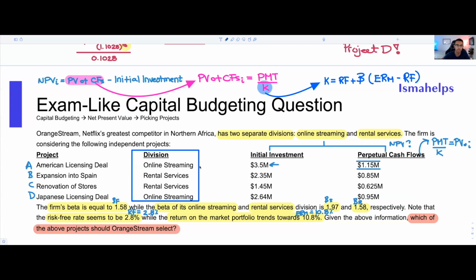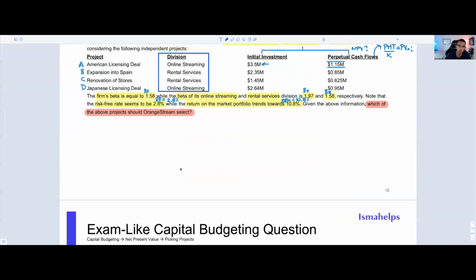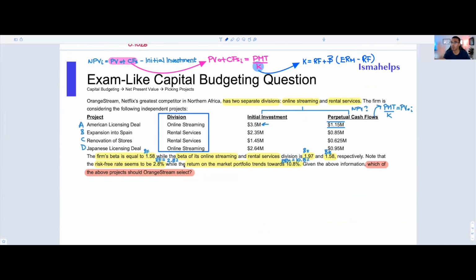Okay, so let's jump into it. Let's go for it. We're going to do step one, because we're working, as we would say in French, à l'envers. So we're going to solve for the K's first.